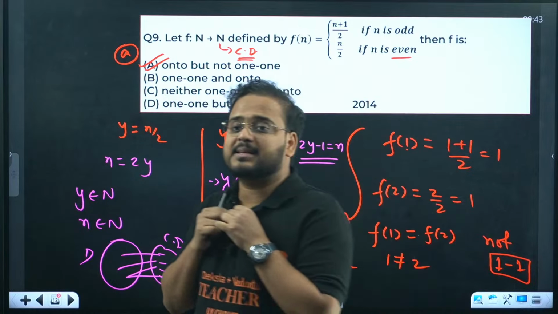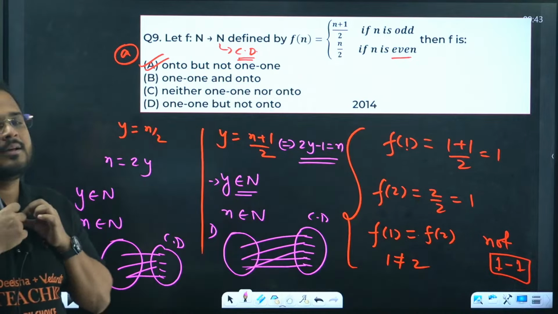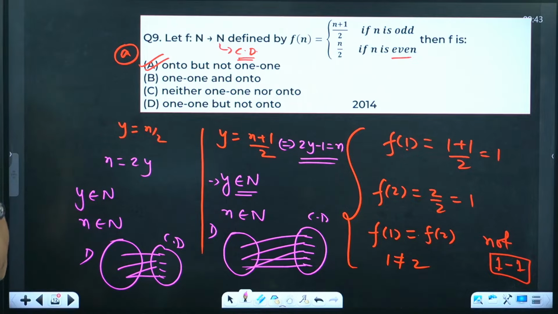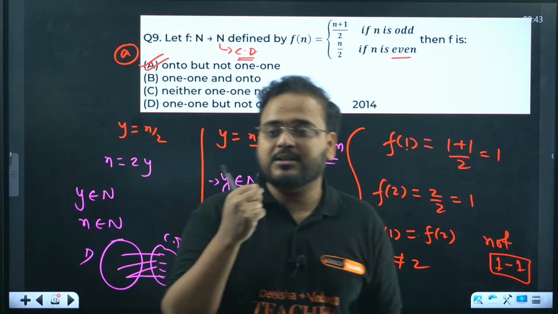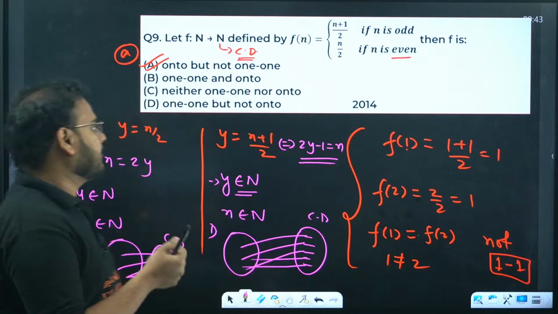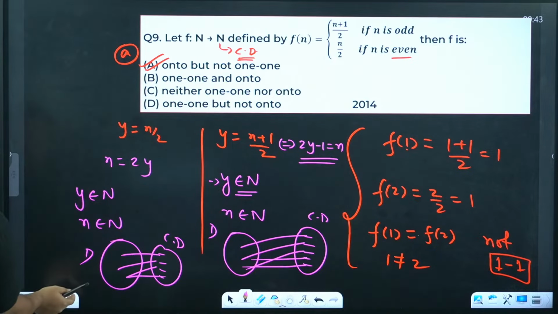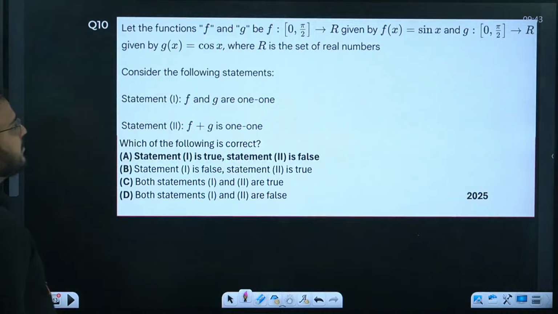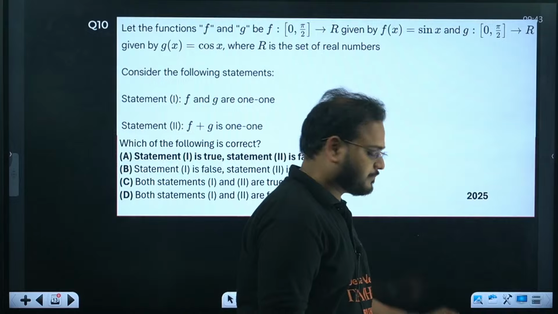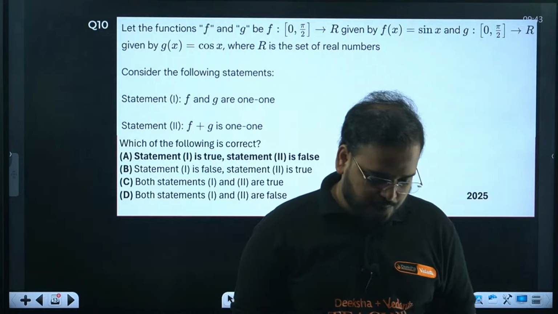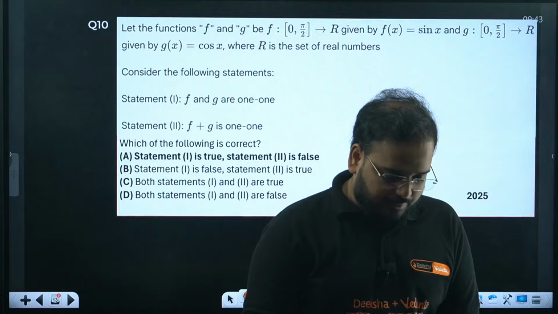So I hope it makes sense, guys. I hope question number 9 makes sense, because understanding 1-1 and onto functions requires a good level of understanding the functions properly. Question number 10 now. A very, very easy and very beautiful problem.